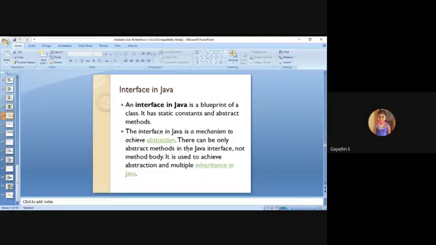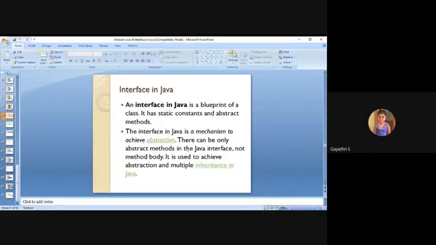So first, what is an interface? The same thing as abstraction, but it provides full, pure abstraction, 100% abstraction. How? Let us see. An interface in Java is a blueprint of a class. It has static constants and abstract methods. The important thing is that only these two things are included in an interface: static constants and abstract methods.